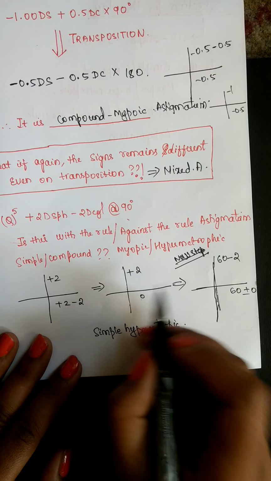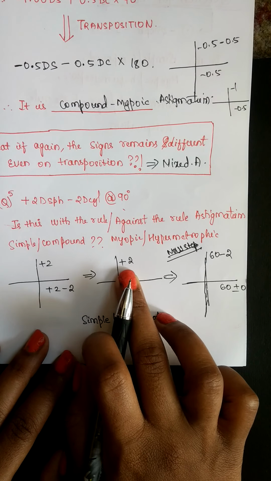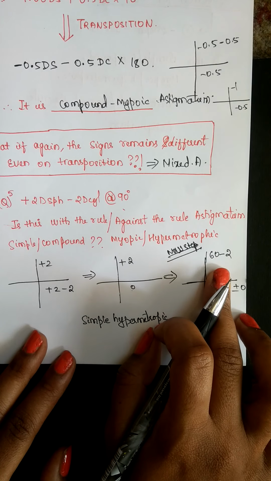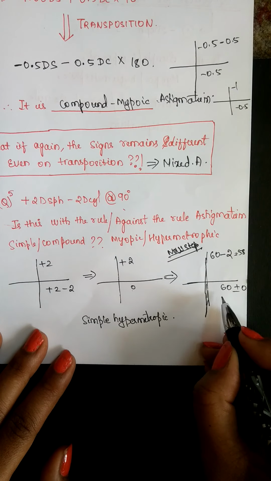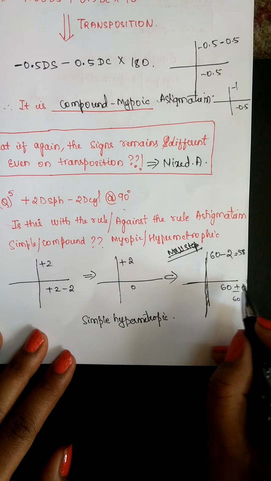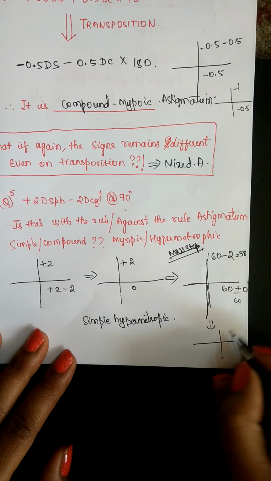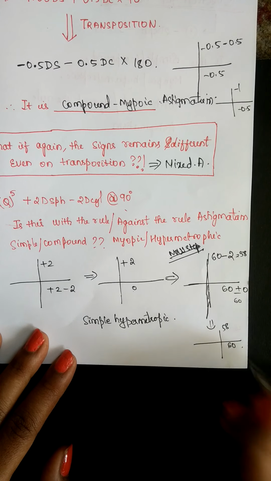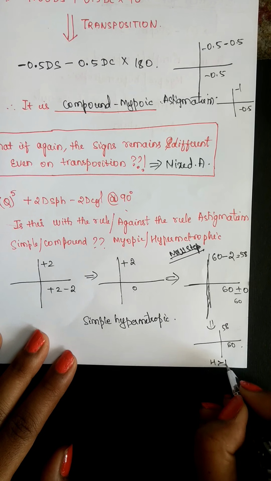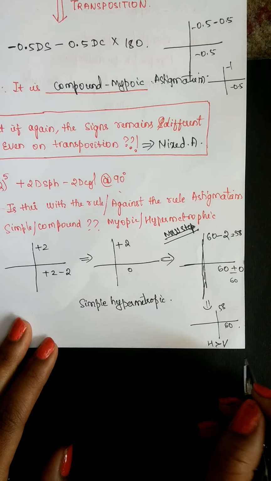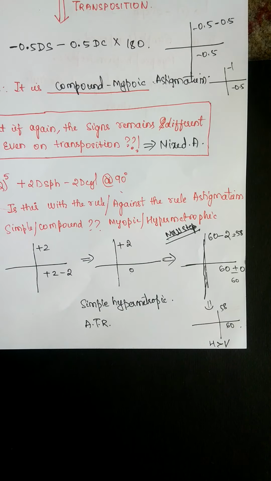If it is minus 6, then you should have written 60 plus 6. That is, basically you are writing that number with 60 with the opposite sign. Now 60 minus 2 would be 58, and this would be 60. So what you feel that our last number would be, this is 58 and this is 60. That is, 60 is more than 58, right? That is horizontal more than vertical. Horizontal more than vertical means it is against the rule type of astigmatism.